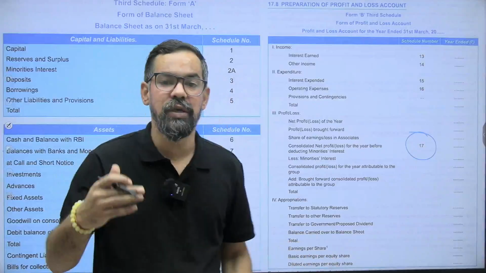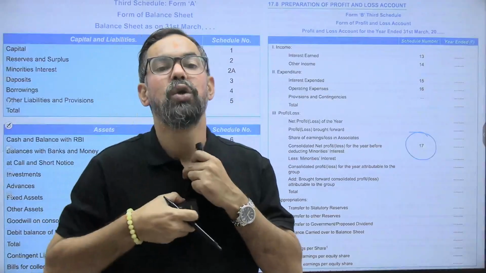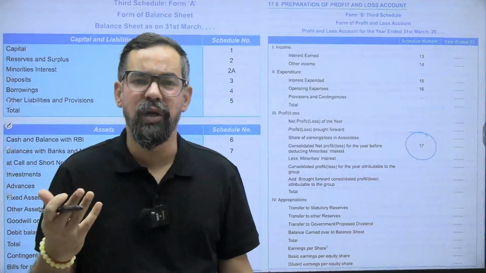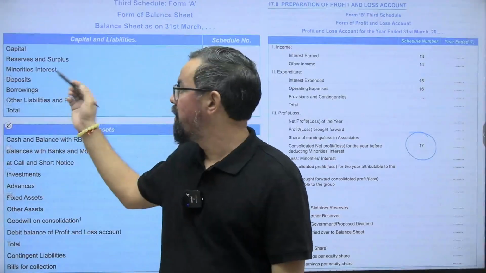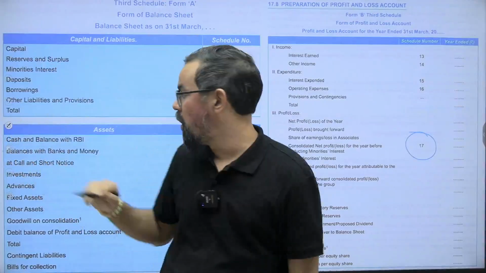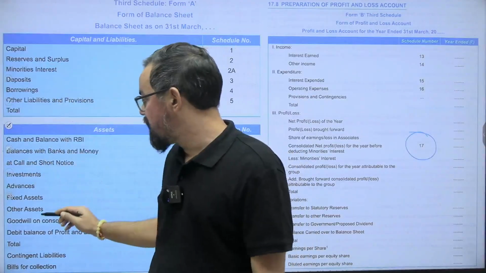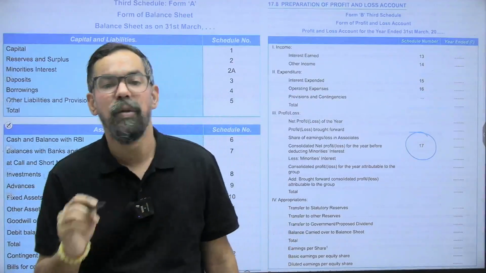After that, you will see another document, generally known as the notes to accounts. In that, we provide, let's say, the further bifurcation of capital, or if there is investment, the investment-related disclosures will be part of that.